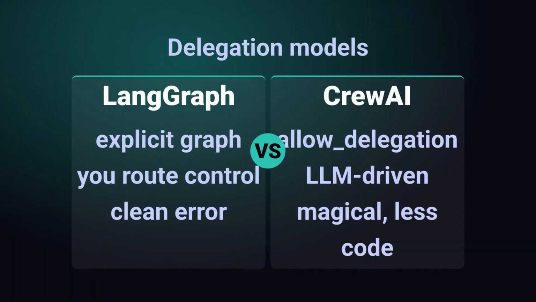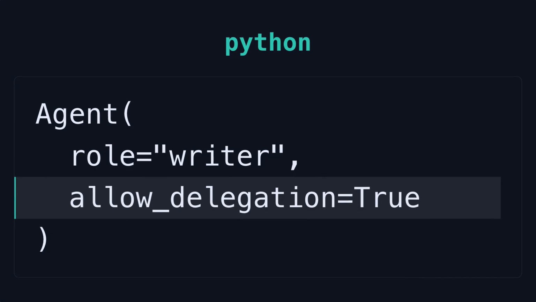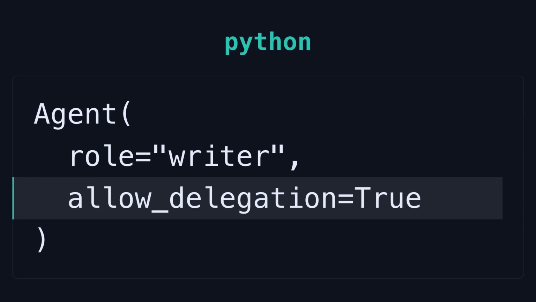CrewAI takes a different philosophy. Delegation is a first-class concept. You enable allow_delegation on an agent, and it can ask coworkers questions or hand off tasks through built-in delegation tools. This feels magical at first because you barely write any orchestration code. But here's the trap.